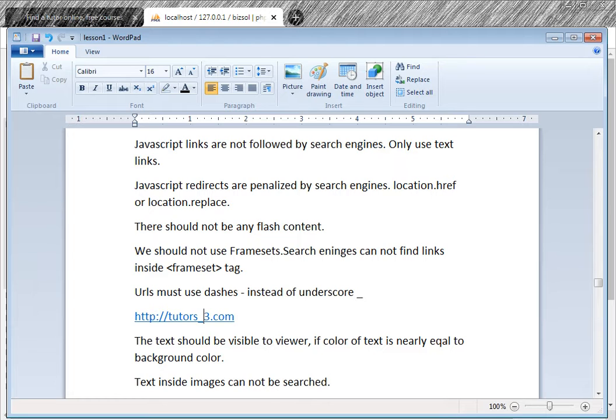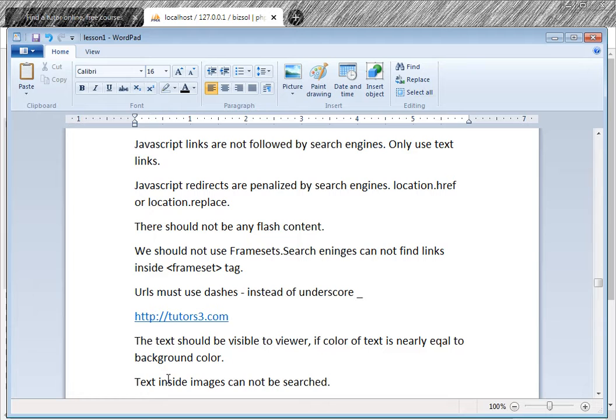It is not good. Use dashes, and your URL must not be too long. Okay, and you should not choose your URL or domain name only for the search engine. It is user centric also.